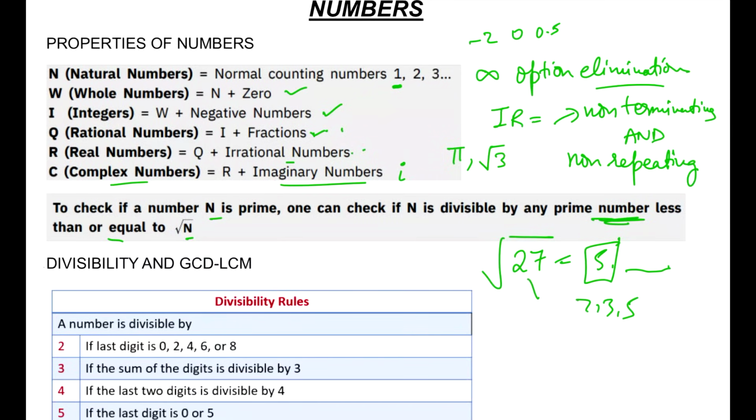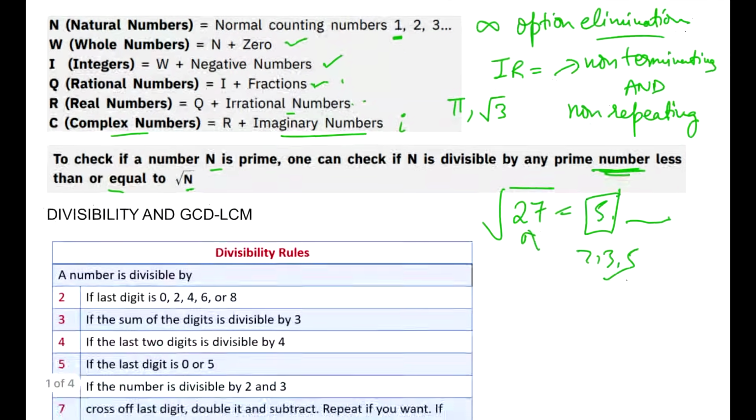If this number is not divisible by 2, 3 and 5, then this number is a prime number, but if it is, like in our case, it is divisible by 3, so therefore 27 is not a prime number, it is a composite number. तो इस तरह से आप किसी भी number की prime है या composite है, ये value check कर सकते हो. This is very important.